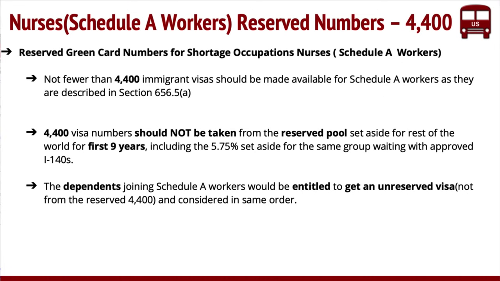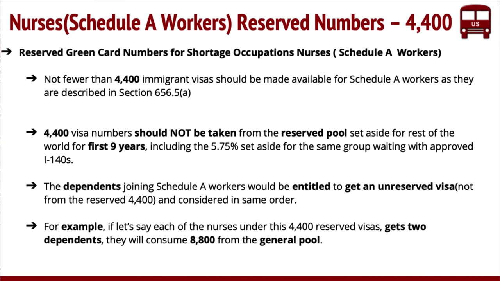Another important part is that the dependents joining these people are going to get their numbers from an unreserved slot. So for example, if there are 4,400 reserved visas and each of them gets 2 dependents, then about 8,800 are taken away from the general pool. This may sound like a small number, but it's actually going to have a huge impact. It may take a lot of numbers out of the unreserved category. So it's something to watch out for.